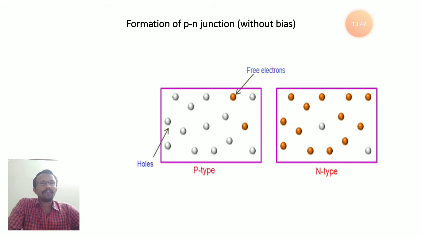You can also see the n-type semiconductor. In n-type semiconductor, the electron concentration is very high compared to the hole concentration. Why? Because the added impurity is pentavalent impurity, and a small amount of added pentavalent impurity contributes to millions of free electrons. So pictorially you can see clearly that p-type is dominated by hole concentration, and n-type is dominated by electron concentration.